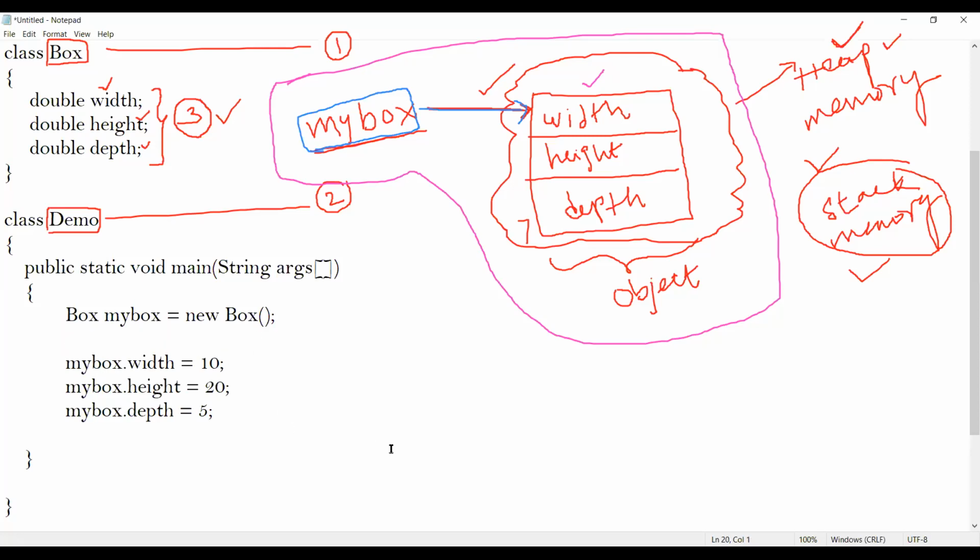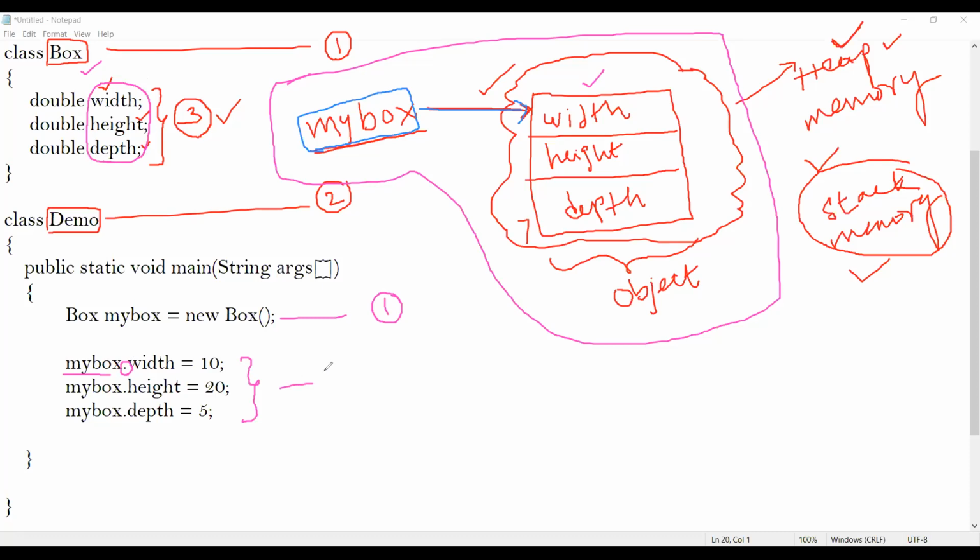Now, how to access the members of a class, students? It can be any class. Right now, I want to access the members of a class called box. Step 1, I need to create an object of the class. Once you create an object of the class, then using this object followed by this dot operator, we can access the members of the class.